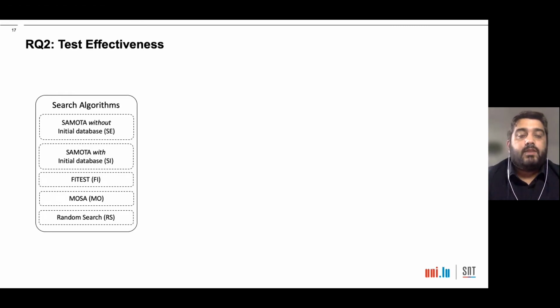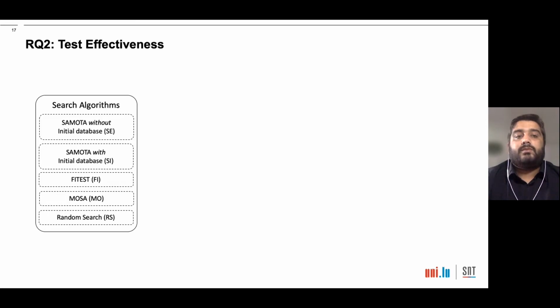Moving on to RQ2, which is the comparison of test effectiveness of the test suites generated by different search algorithms. For SAMOTA, we can provide an initial database to boost the performance of SAMOTA by improving the accuracy of the surrogate model early. To better understand this, we use two different configurations of SAMOTA. One is with an initial database and one without the initial database. As alternatives to SAMOTA, we use state-of-the-art many objective search algorithms tailored for test suite generation, MOSA and its variants. And we also use random search with an archive as baseline.